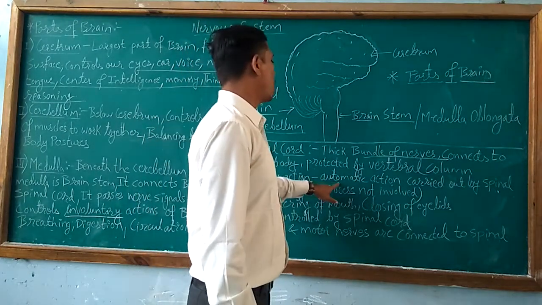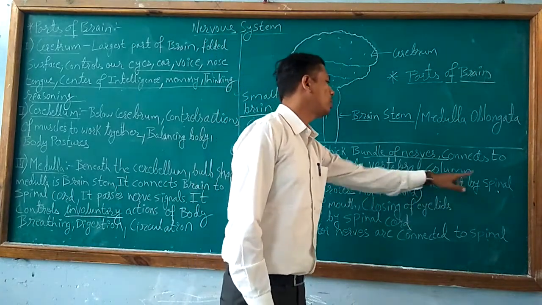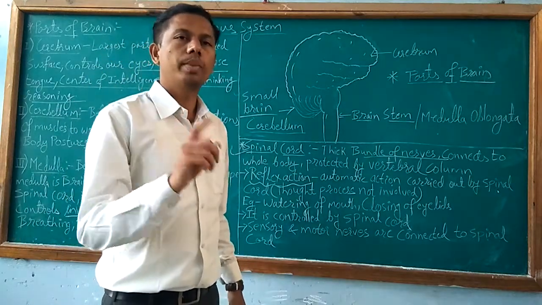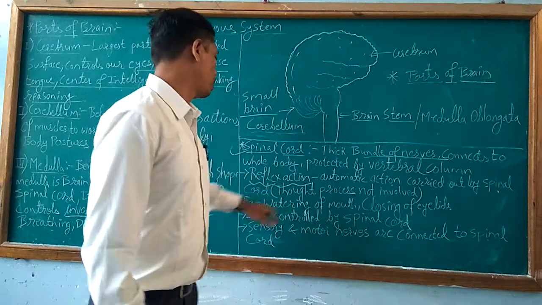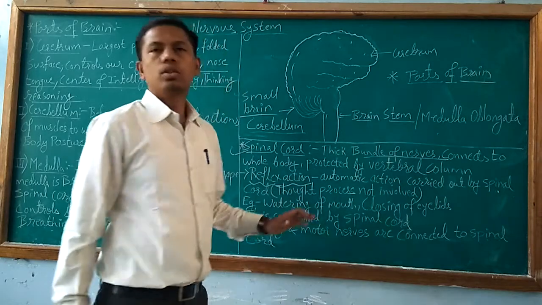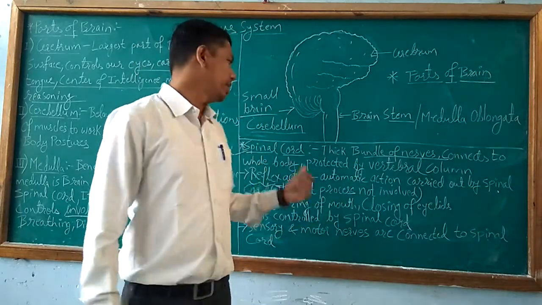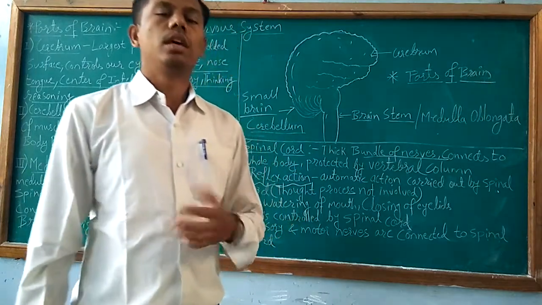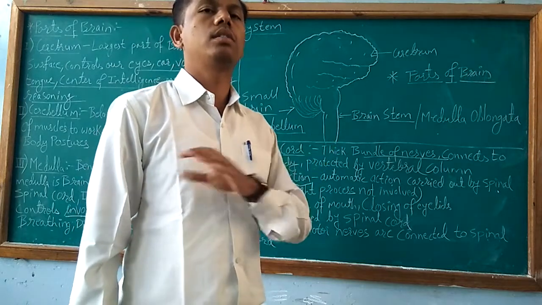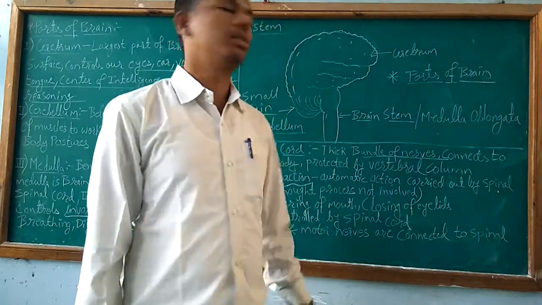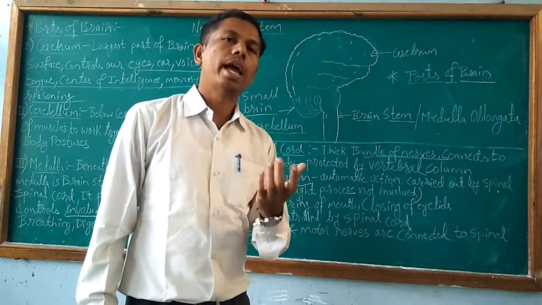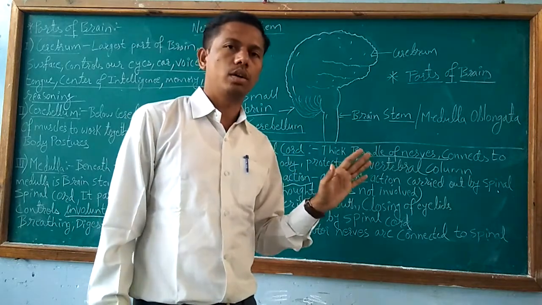Reflex action is an automatic action carried out by the spinal cord, and it is a very quick action. It is an automatic action, and thought process is not involved in reflex action. It means there is no need of thinking for carrying out such a reaction. Reflex action doesn't depend upon thinking because it is a quick action, and if thinking is involved, it will take time and the quick action will not occur.